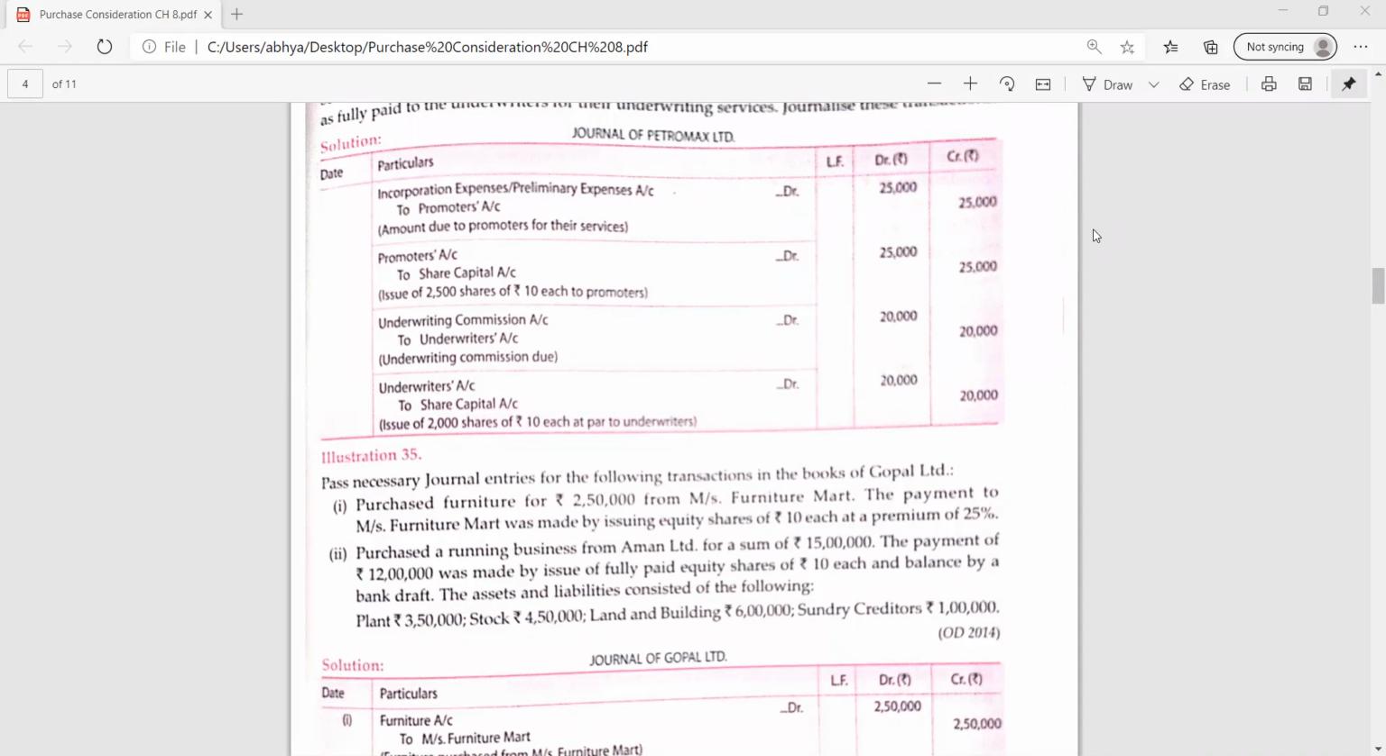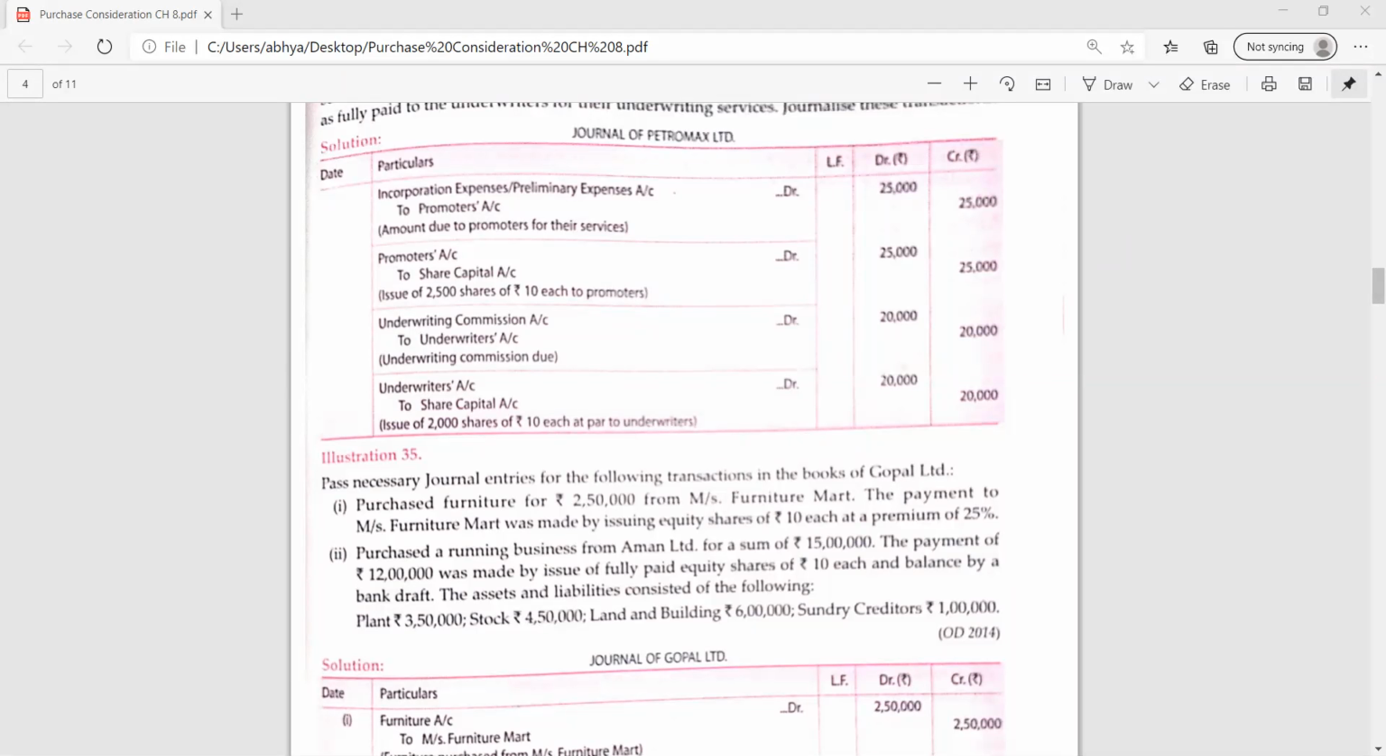Second entry, when shares are issued at par: vendor account debit to share capital. Very good. And if shares are issued at premium? Vendor account debit to share capital and securities premium reserve. Very good. And what is the formula to apply in this case? The formula is purchase consideration upon issue price of share. Very good.